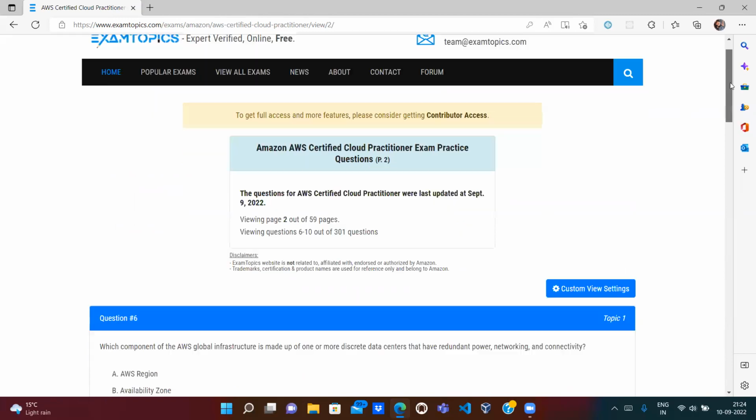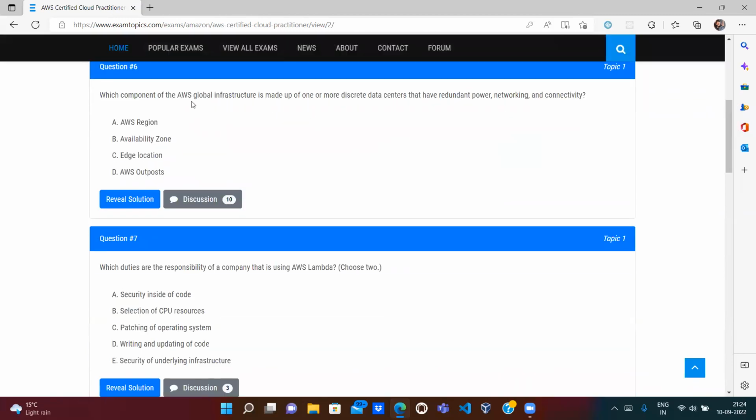So let's go to question number 6. Which component of the AWS global infrastructure is made up of one or more discrete data centers that have redundant power, network, and connectivity? So region, zone, edge location, or outpost. Let's try to eliminate. Outpost is totally wrong. Outposts are for when you want to use the AWS services on premises. So outpost is wrong. Edge locations are also wrong. We use edge locations in the form of CloudFront. So wrong.